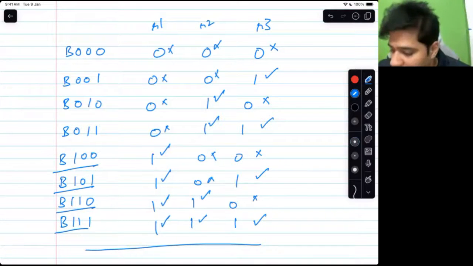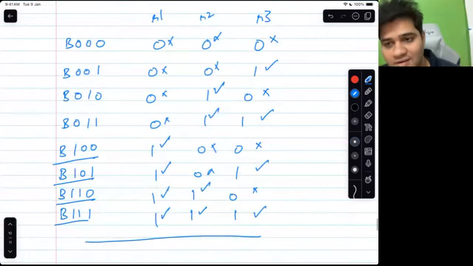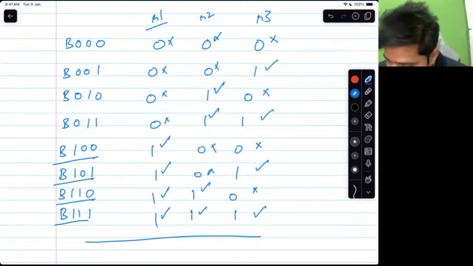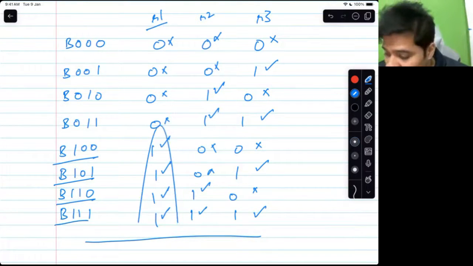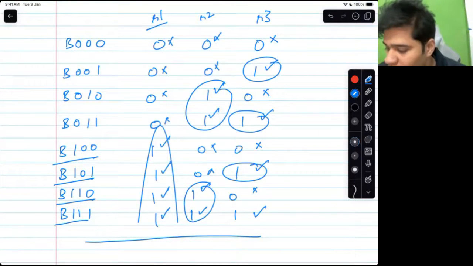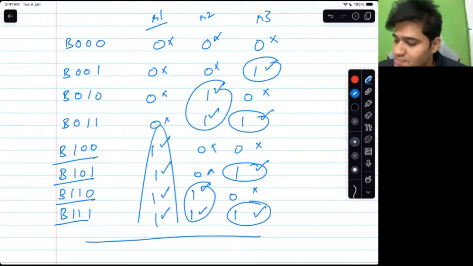Now, did you understand how the rats are drinking? From which bottles are they drinking? Rat 1 is drinking from these bottles. Rat 2 is drinking from these bottles. Rat 3 is drinking from these bottles. Wherever the 1 is, he is drinking from those bottles. Okay?